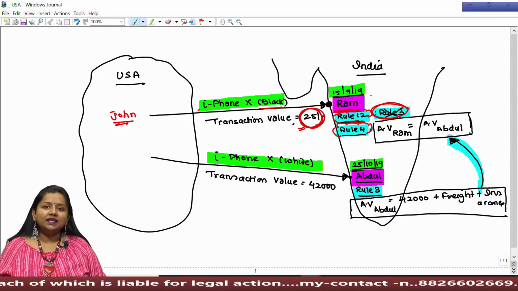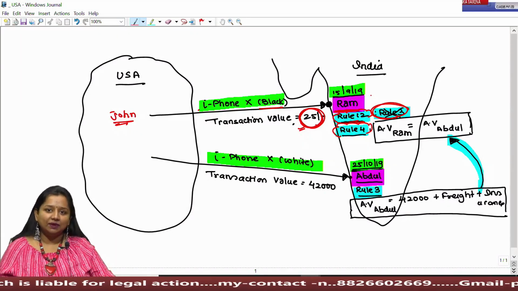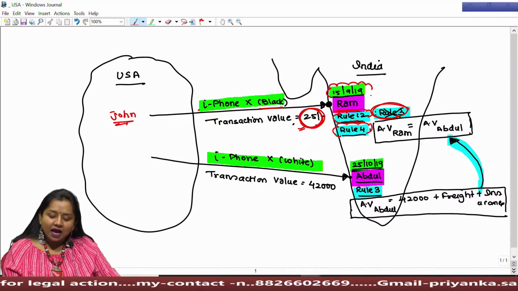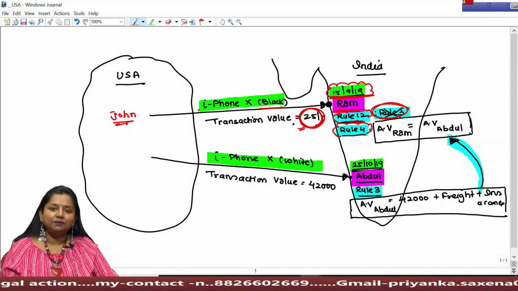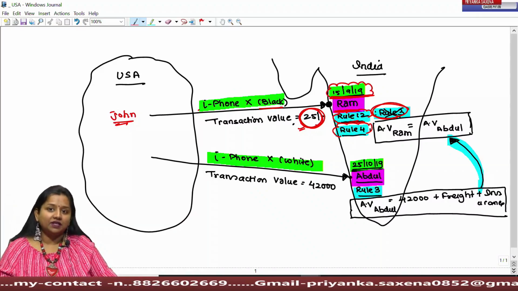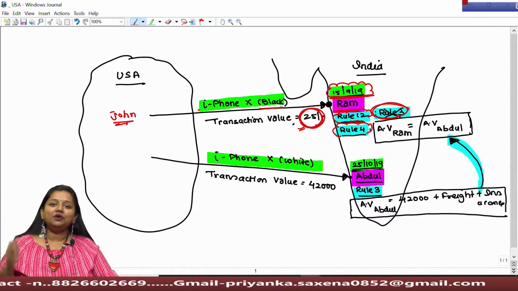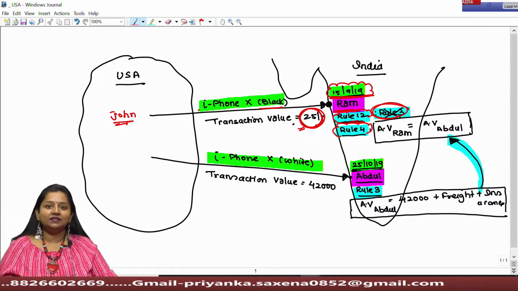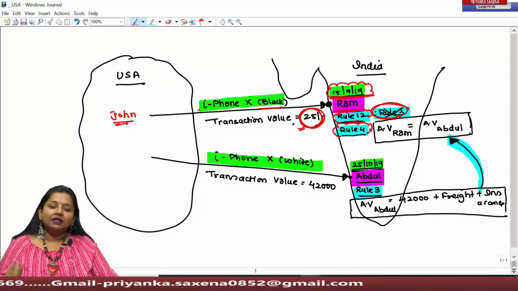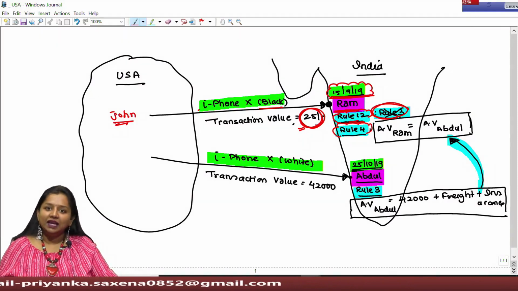Now, Rule 4 says that find out any identical goods which are imported at or about the same time. At or about the same time means Ram has imported goods on 15th of September. So, check from the national records of customs. All the customs goods imported in India from any port have been recorded in an electronic system, from where the importer or assessing officer can determine whether any identical or similar goods are being imported in the nearby time or not.